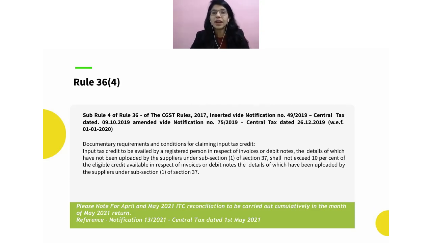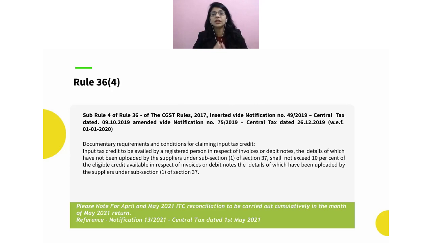Now another important part. So this was about the rule 36.4, right? But the important question which always comes into our mind is whether this particular thing is even written in my section, because rule can never override the section. And when we talk about section, there's section 16 which talks about the invoices, the ITC in respect of the taxes in respect of the GST. These taxes should have been actually paid by my supplier.